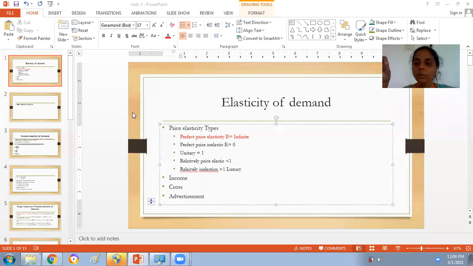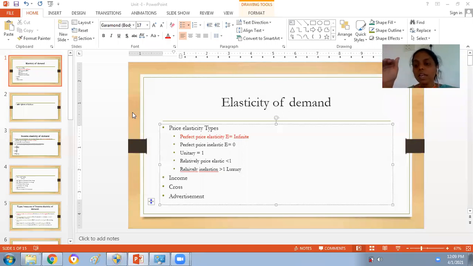The next two that we'll have are relatively price elastic and relatively price inelastic demand. What is relatively elastic demand? Elastic means the price will become constant. The price of the product will become constant in case of elastic demand.